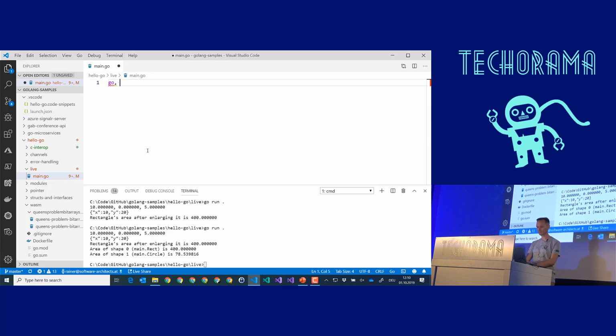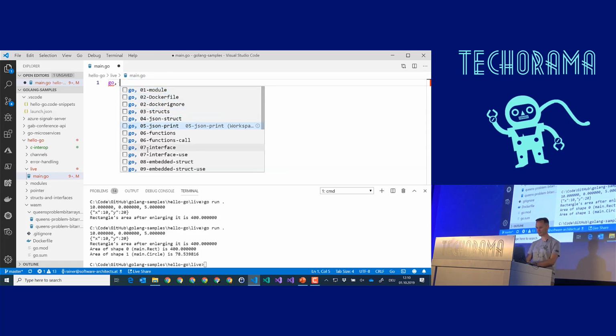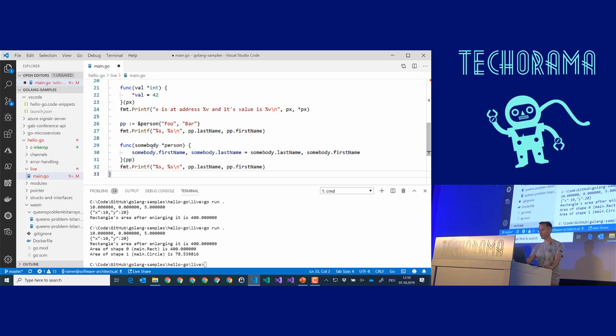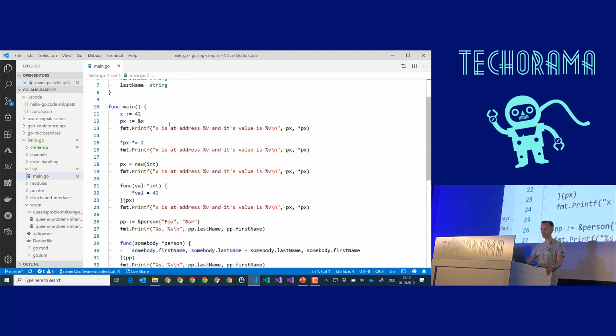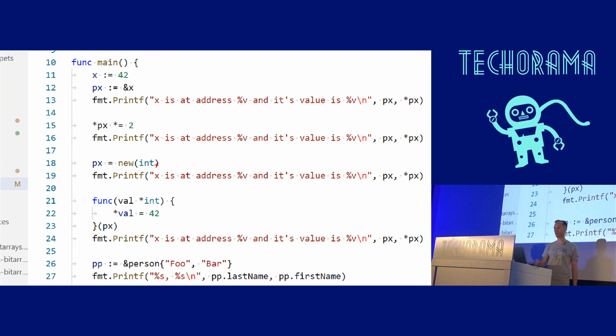Let's take a look at pointers. Go supports pointers. And I have come up with a small application here. Let's quickly take a look at a few lines of code just to give you an idea. This, of course, is an integer value. This is how you get a reference to this integer value. Let's call it a pointer. You can dereference a pointer using star, just like C or C++, for instance.